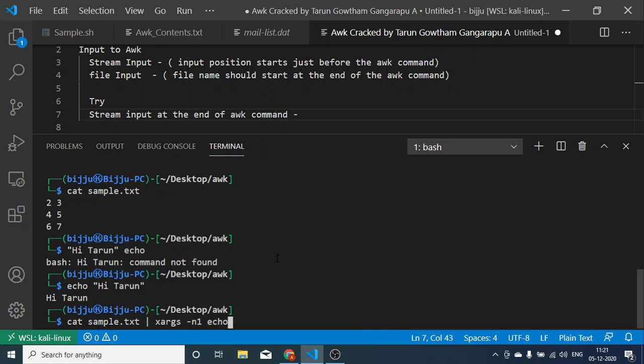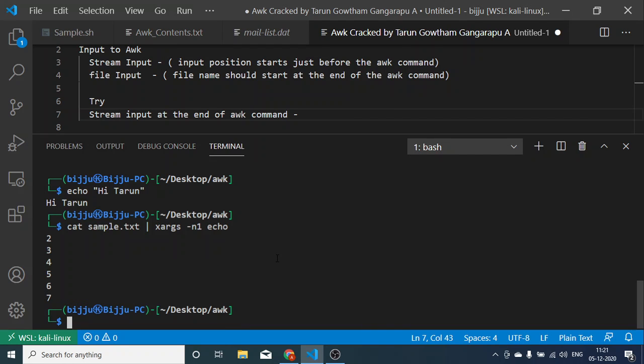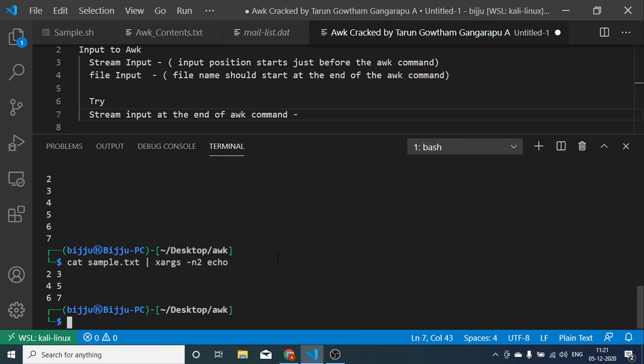Let me show you with echo: cat sample.txt, xargs -n2, echo. Yeah, this will print like this. So what we are doing is taking the output that cat sample.txt has given to us and passing each parameter to the next command.